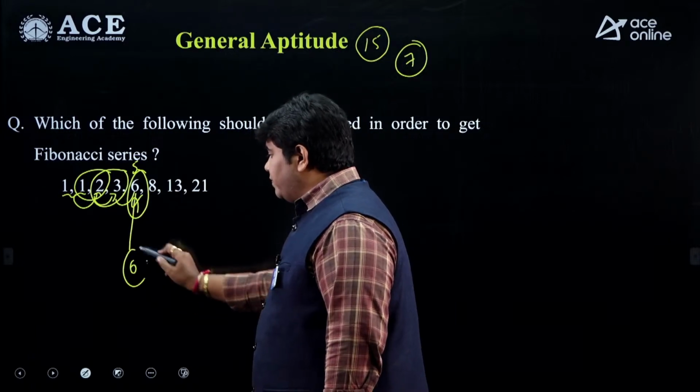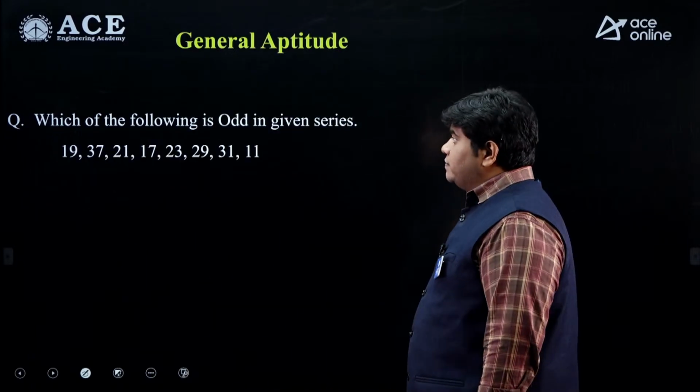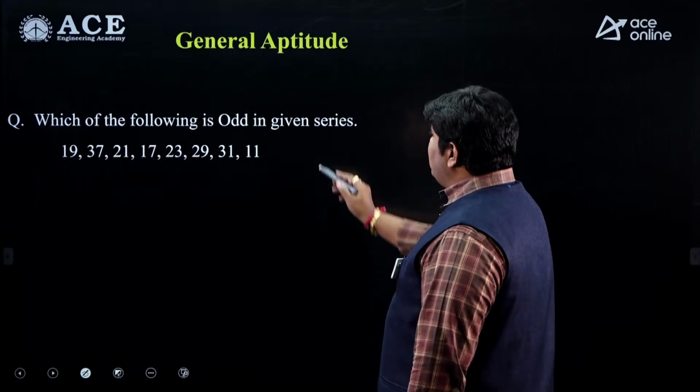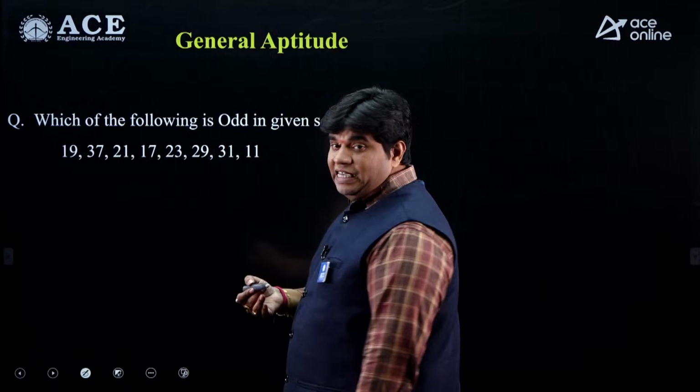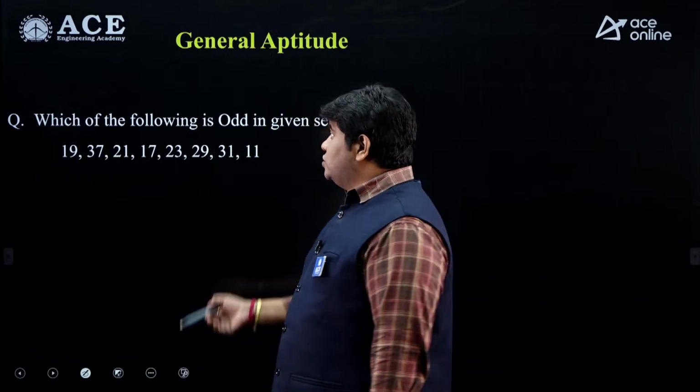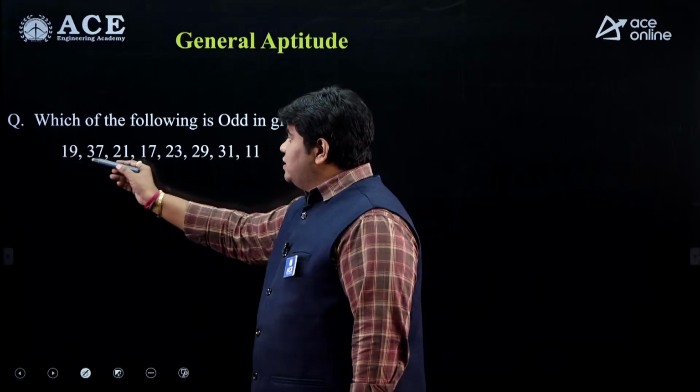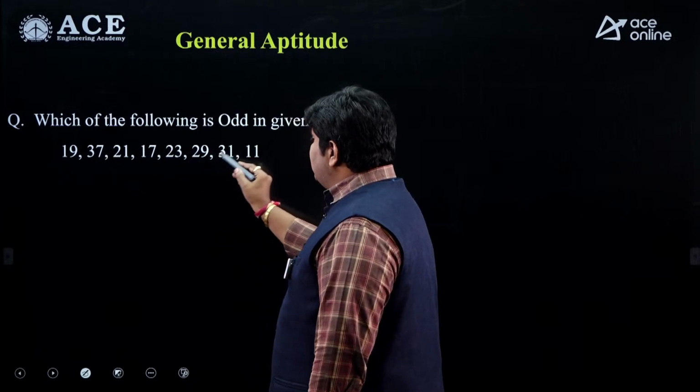6 is the wrong one. Next, which of the following is the odd one in the given series? Okay, odd man out. So what is the odd man out? Very easy question, my dear friends, very easy. So easily we are getting the concept. 19, 37, 21, 17, 23, 29, 31, 11.